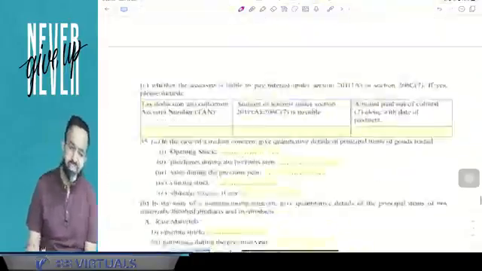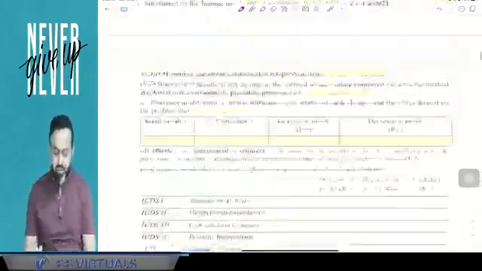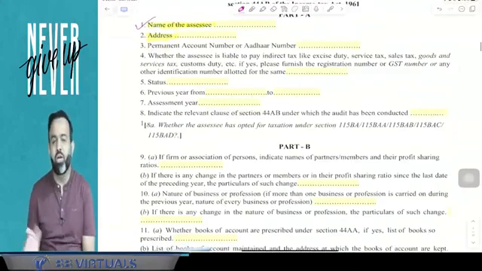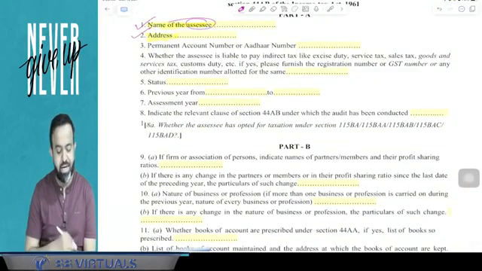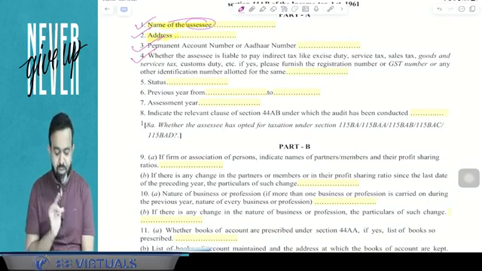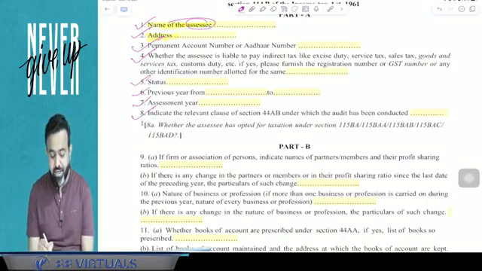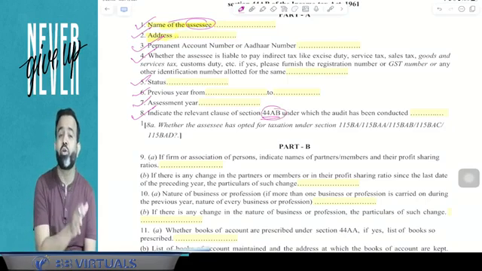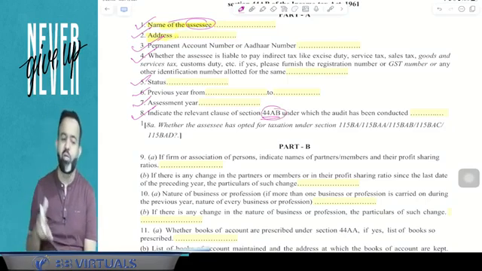You must have seen this form, Form number 3CD, in your office also, I think. Now, clause number 1 is the name of the assessee. Just write the name of the assessee. Clause number 2 is the address. Clause number 3 is the permanent account number. Clause number 4 is whether the assessee has a GST number or customs number and so on. Then the assessee status, previous year, assessment year. Next is under 44AB, under which clause the audit is required. So these are the clauses.